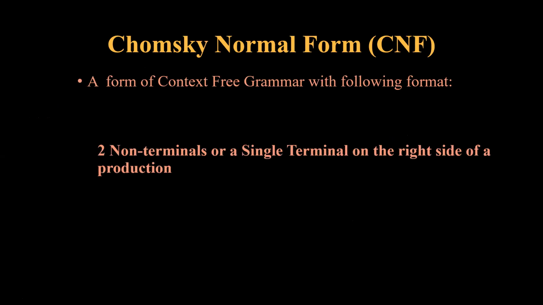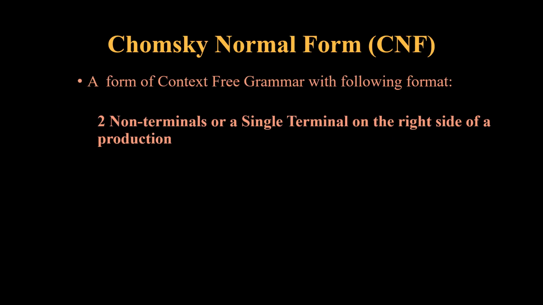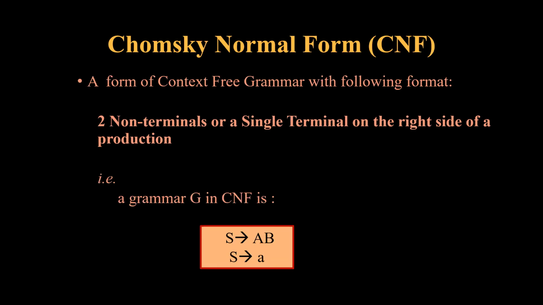Grammar with the format of two non-terminals or a single terminal on the right side of the production is what you call Chomsky normal form. Say for example, S tends to AB, two non-terminals, S tends to a, single terminal. Such type of grammar is called CNF.